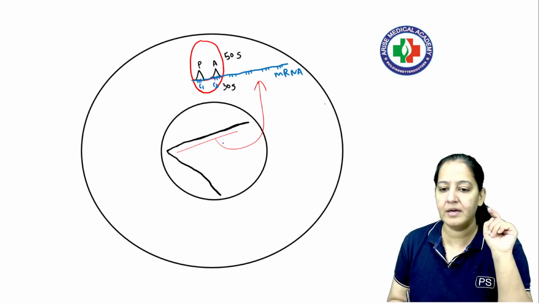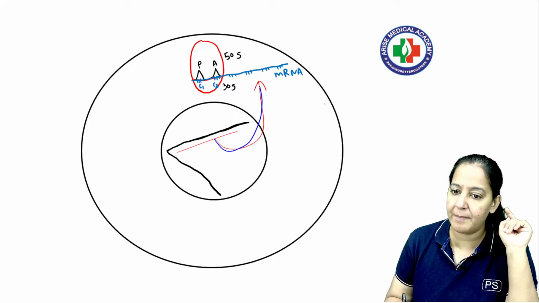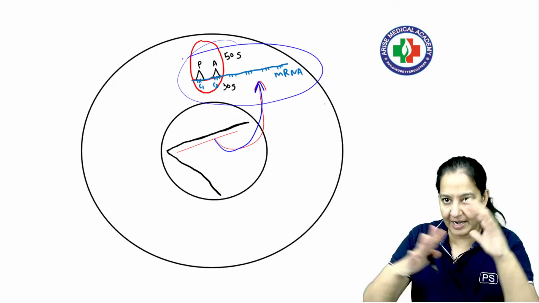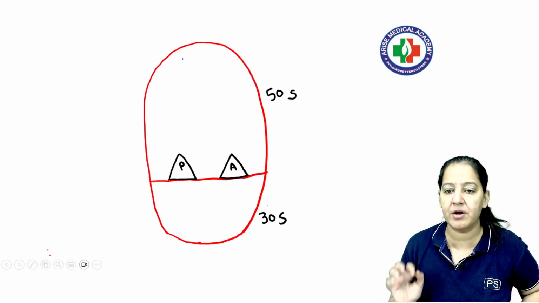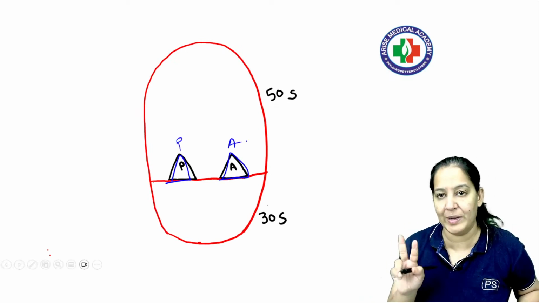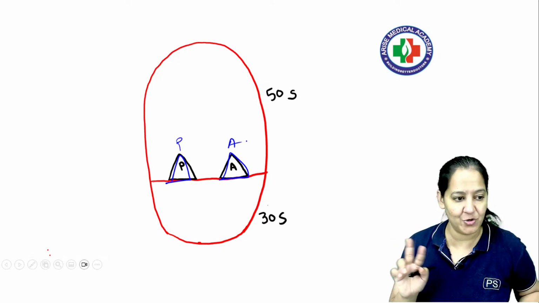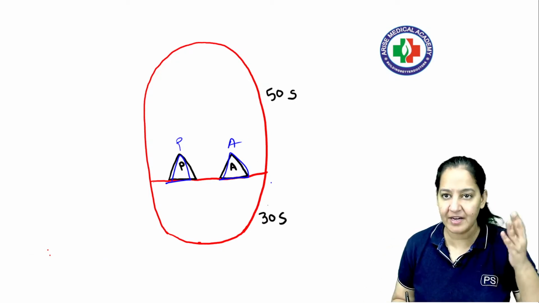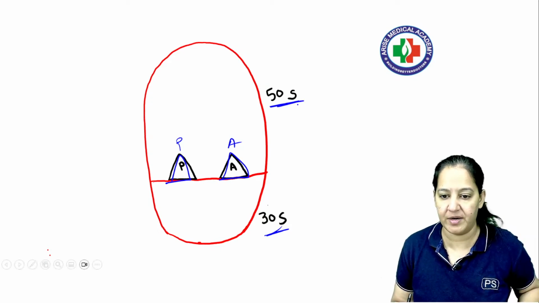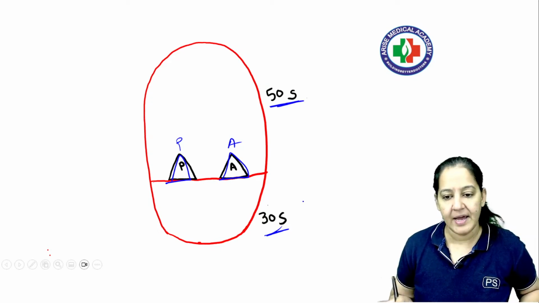This mRNA is coming out and going to the ribosome. Let's see the ribosome in detail. Let me zoom in on the ribosome. In the ribosome, there are 2 windows. This is the P window, this is the A window. And in the ribosome, there are 2 portions, 30S and 50S, according to the sedimentation unit. 30S and 50S, and the 2 windows.